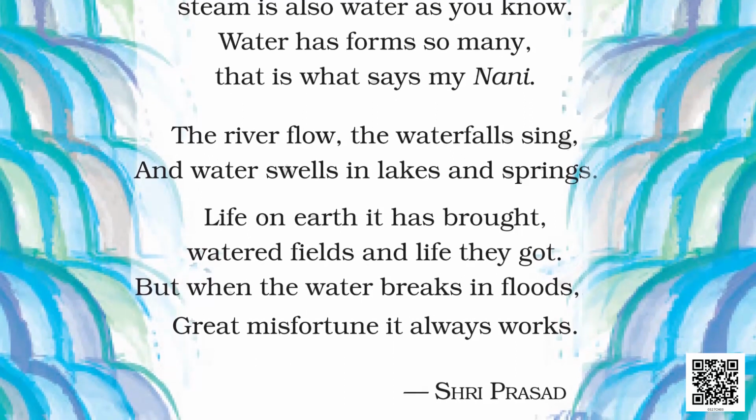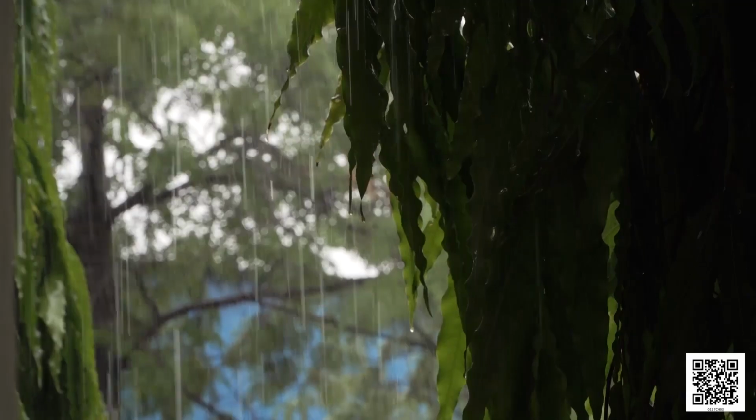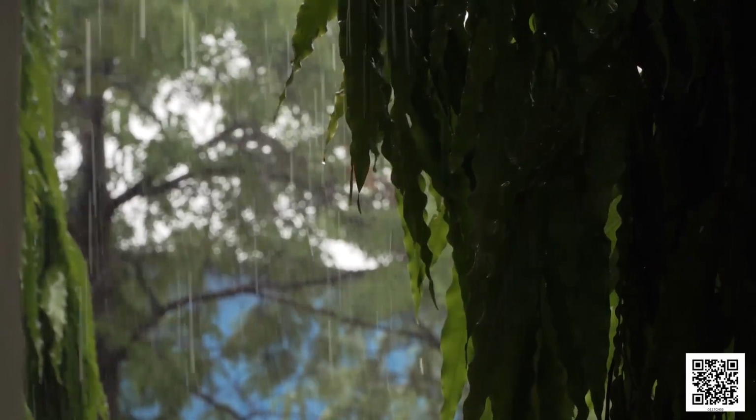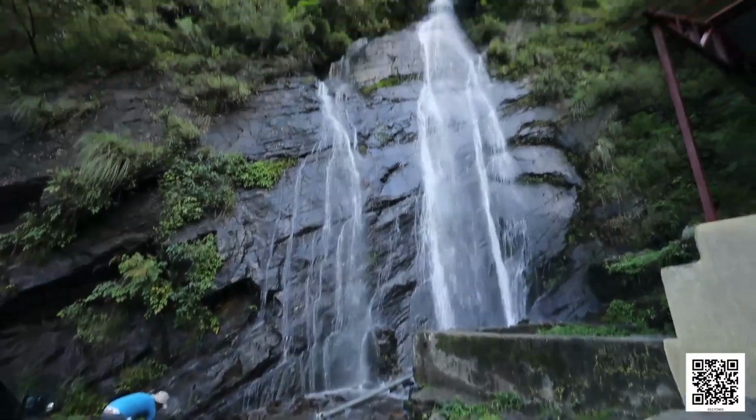So, it is a very nice poem on water by Mr. Shri Prasad. In this poem on water, we have read about different sources of water, uses of water, and about the forms of water. So first, let us learn about the three forms of water. Water is found in three forms, that is solid, liquid and gas.